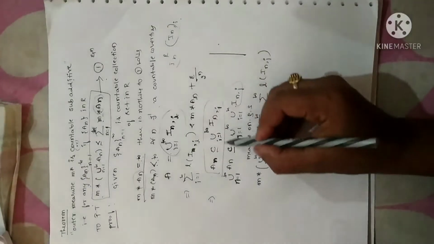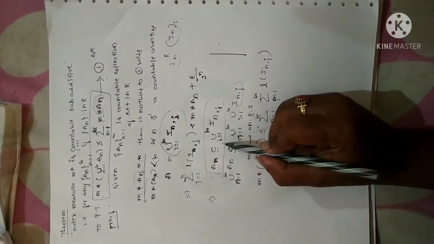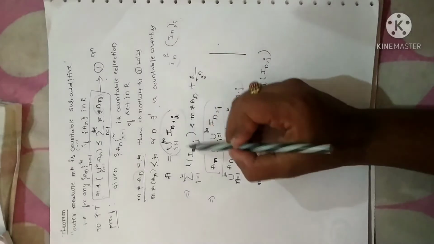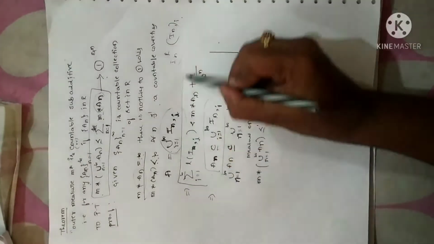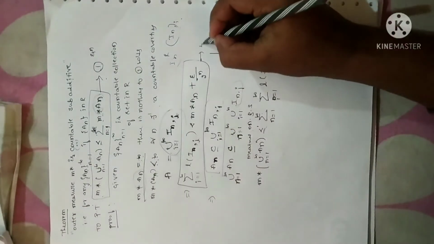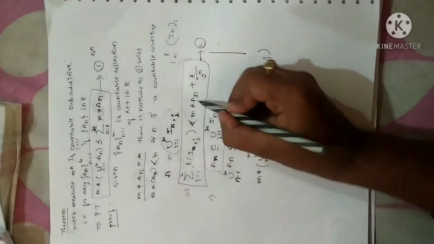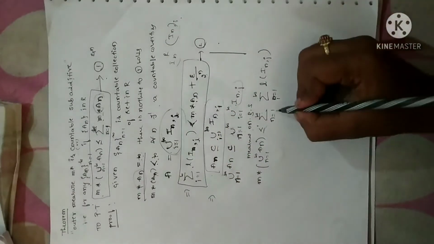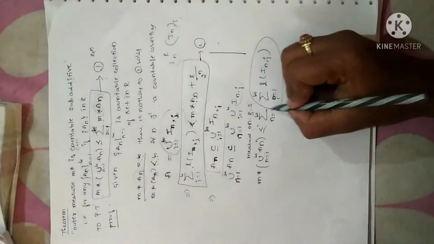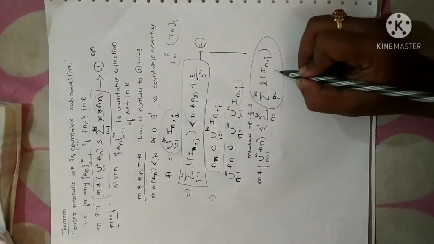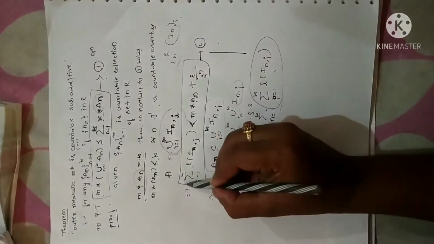Fine. Now have a look at the first statement, what I have written somewhere here. See here, let me take this as equation 2. See, length of In,I is less than m star An plus epsilon by 2 power n. So again I have obtained the same value here. Am I correct? So the extra term is summation.